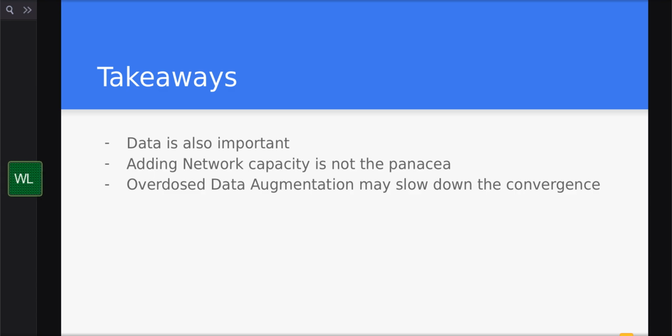In other words, whether you are using a really fancy network structure or your network is really deep, if you do not have a really good dataset and some really good pre-processing techniques, then you will not get a really good result. And thirdly, overdosing on data augmentation may slow down the convergence. It's an experimental result we got from our project.